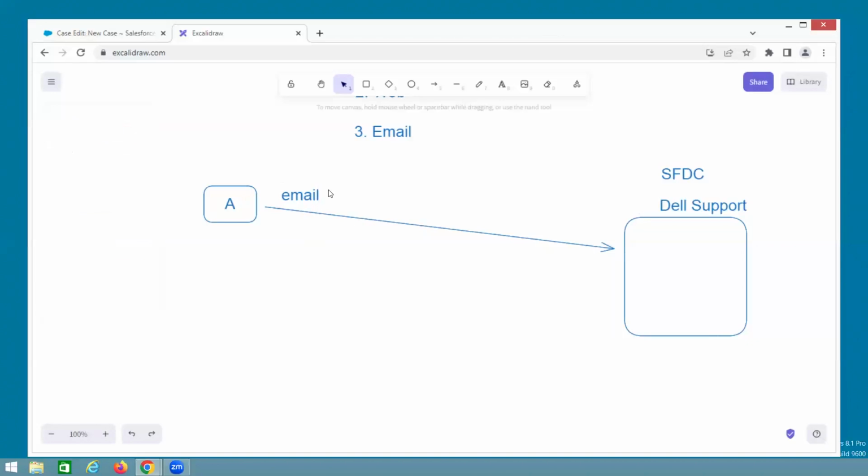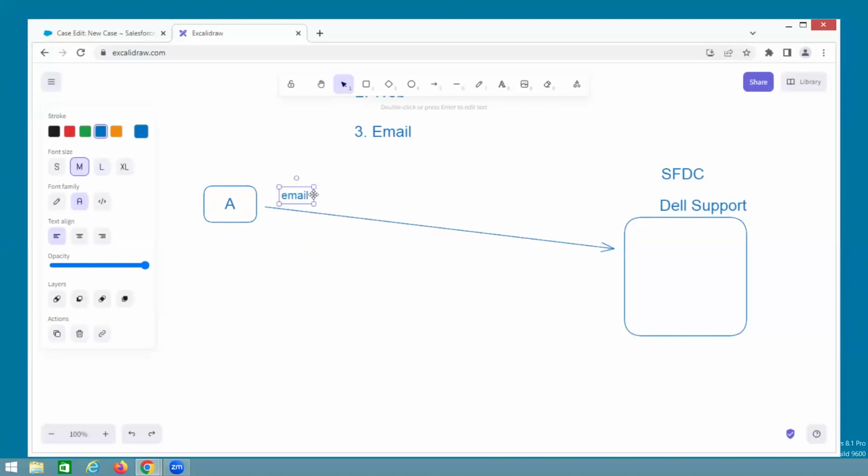The Dell people give an email, for example, DellIndia@support.com. This is the mail ID.